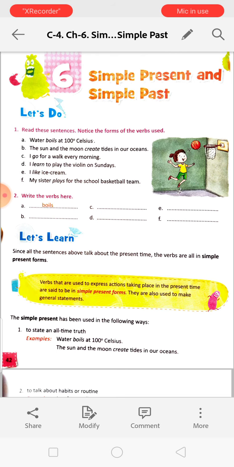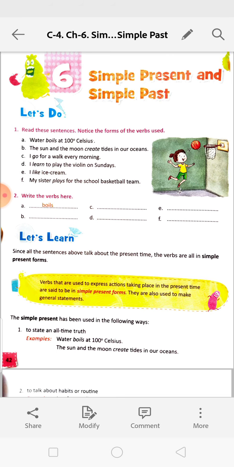Number 3, to talk about something that is true for the present time, which may change later. For example, I like ice cream. So I am a kid. You are a kid now. So you can like ice cream, but whenever you grow up, you will like something else. So this can be changed.